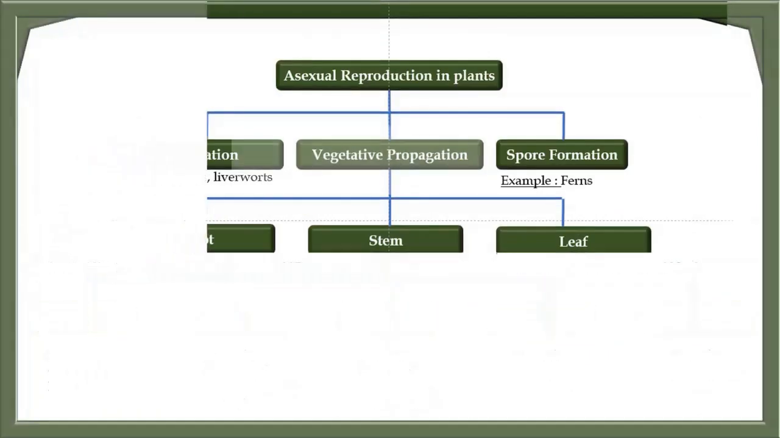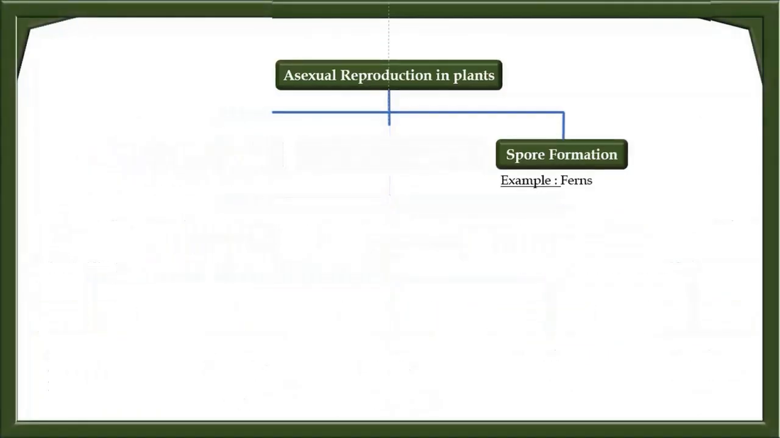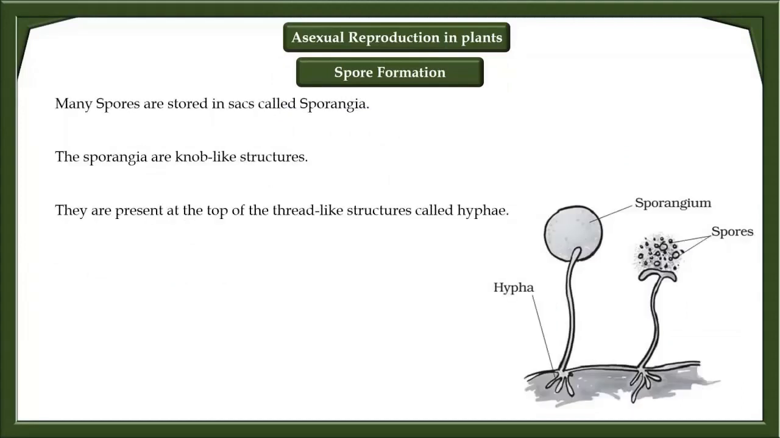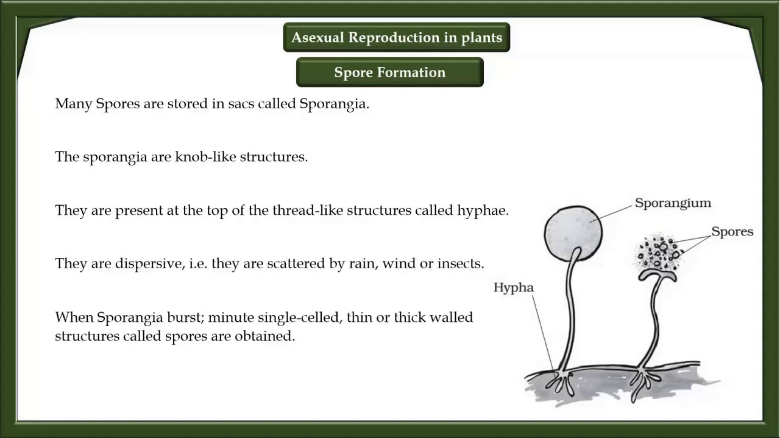Spore formation is a method of asexual reproduction. Many spores are stored in sacs called sporangia. When sporangia burst, minute single-celled, thin or thick-walled structures called spores are obtained. Under suitable conditions, they develop into a new plant. Reproducing using spores is an asexual method.